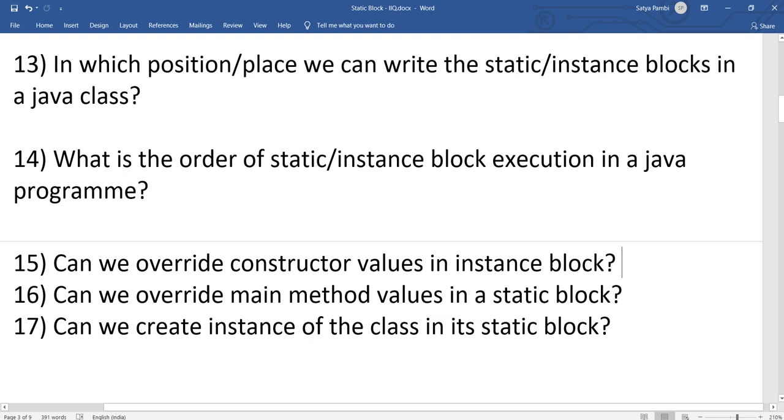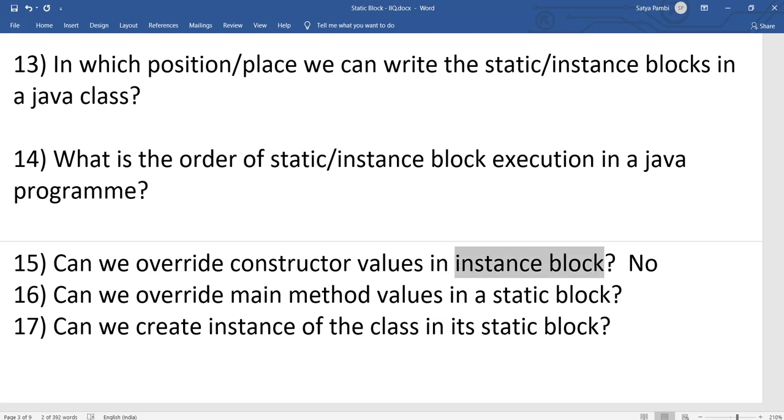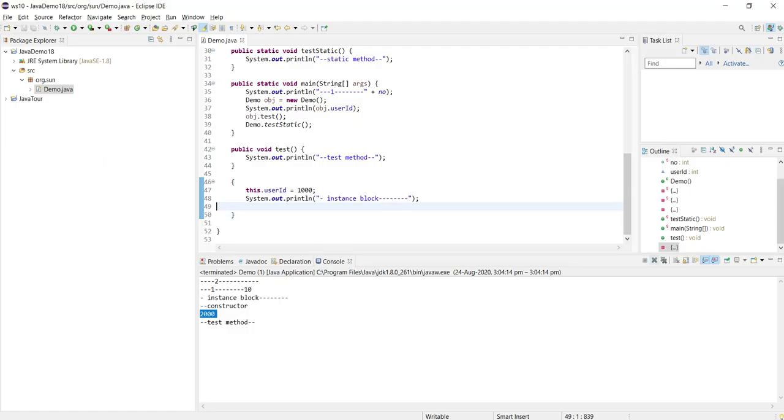No, because the instance block gets executed first whenever you are creating an instance, then the constructor executes. So whatever value is in the instance block will be overridden by the constructor, not vice versa. So we cannot override an instance block value in a constructor. We have already seen the order of execution.